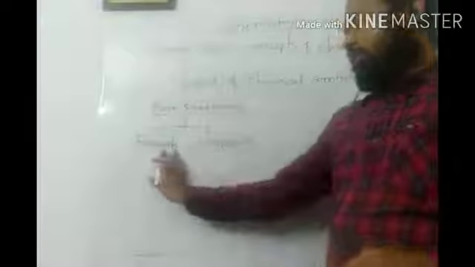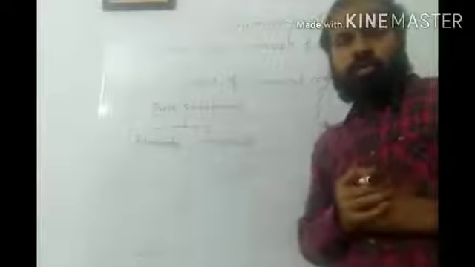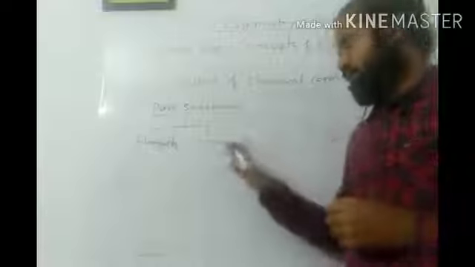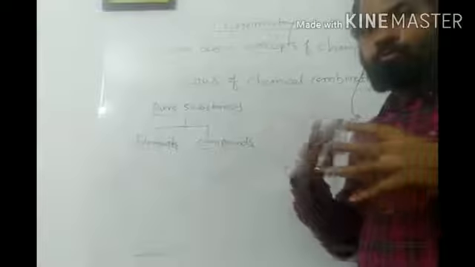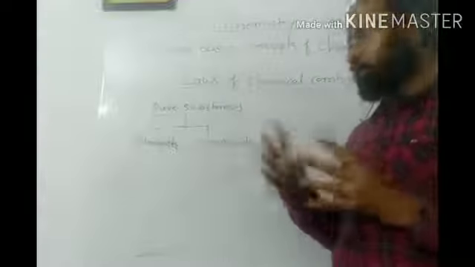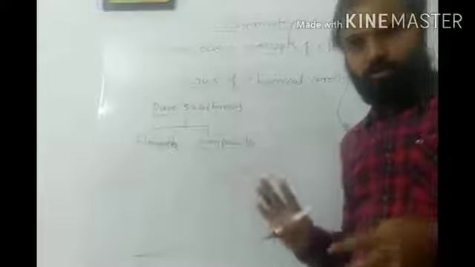Now I already told you, we are always interested to convert elements into compounds. Now we cannot add 2 or more elements in a random way, and we are not expecting that if we combine 2 elements together we will get a compound. Is it so? No.